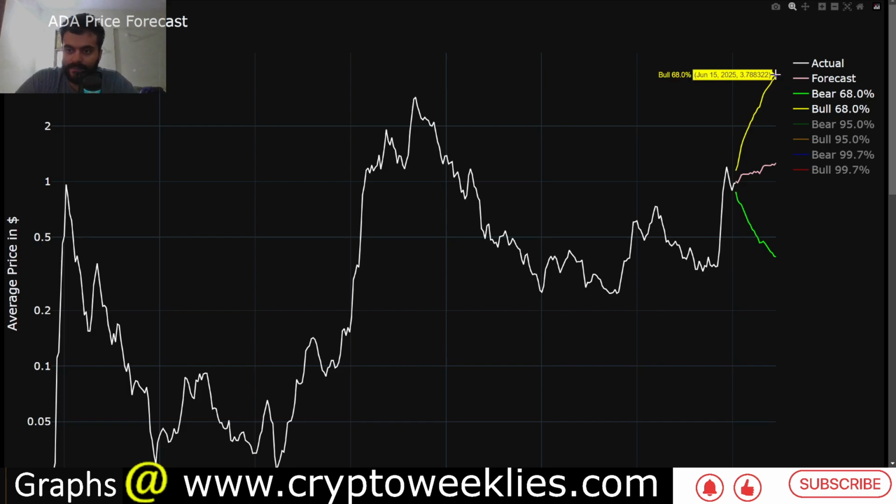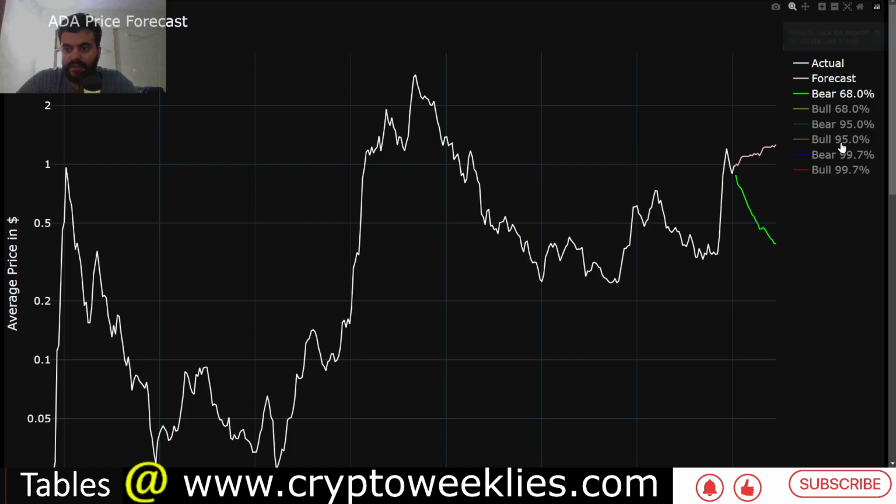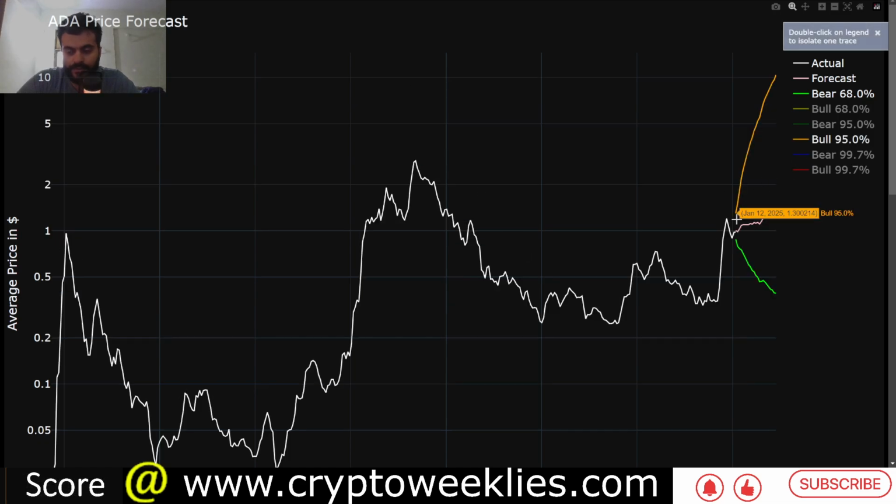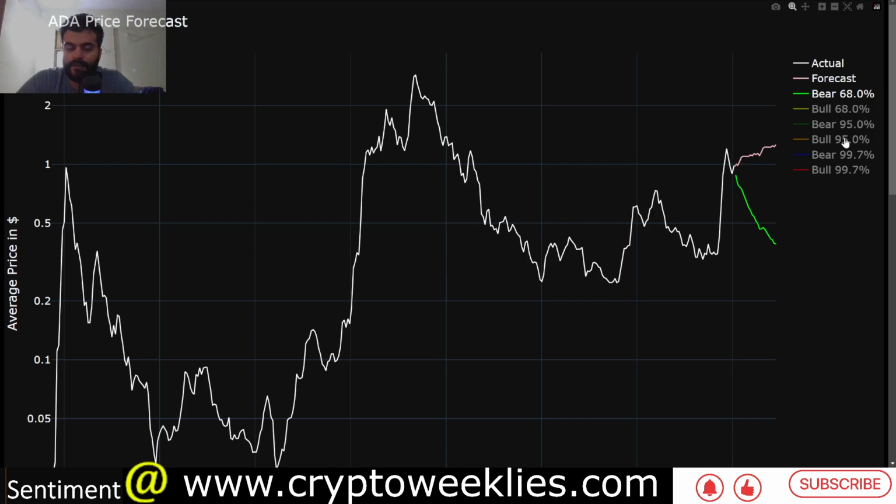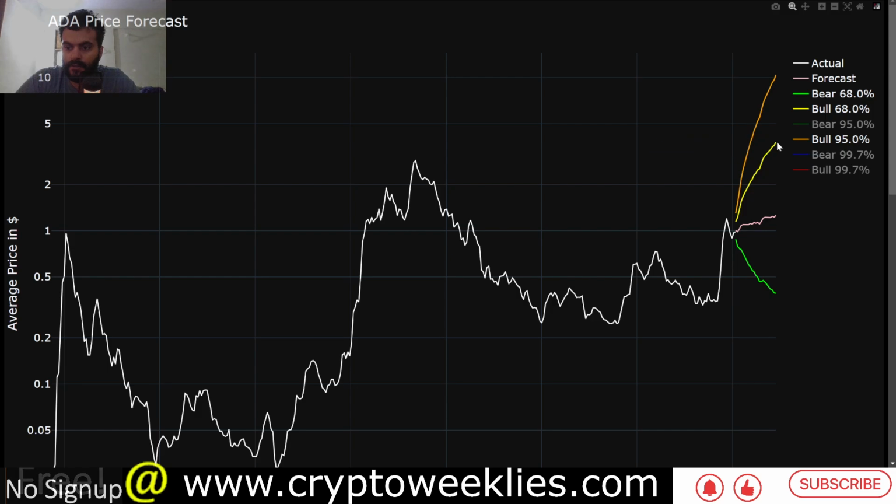Again, roughly speaking, this is the non-euphoria case, but in case of a euphoria for ADA, that 2 standard deviation bull case is price action between $1.30 all the way to about $10 for ADA USD. Personally speaking, I see the bull case coming somewhere between this yellow line and the orange line, taking half of the move from roughly $4 and $10. An average would be somewhere around $7. If you take 4 plus 10 divided by 2, it would be roughly $7. So that is one way to estimate.